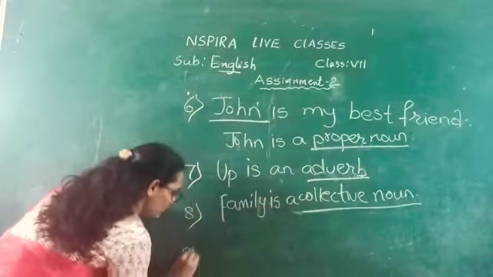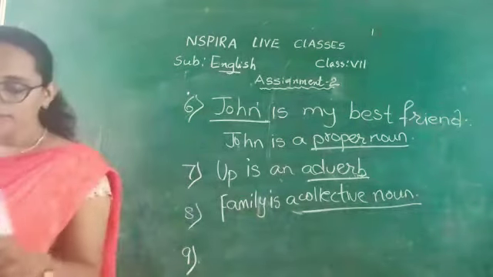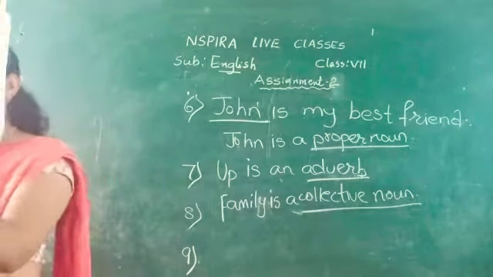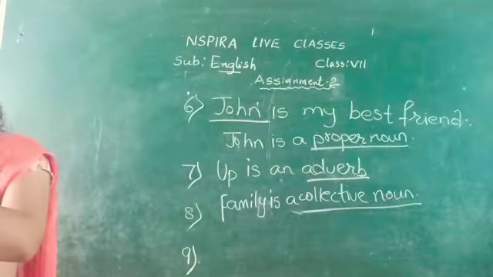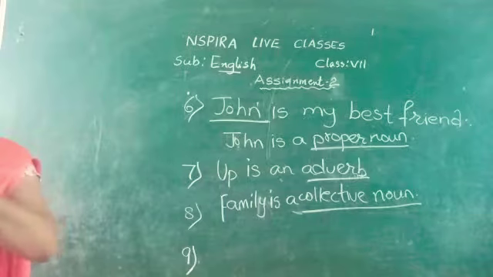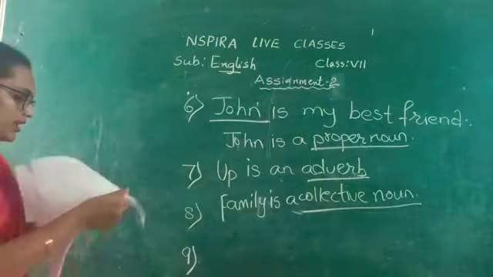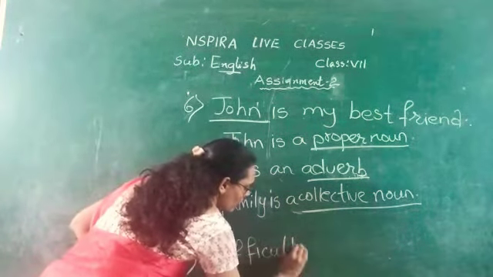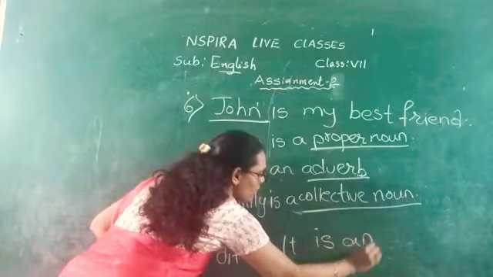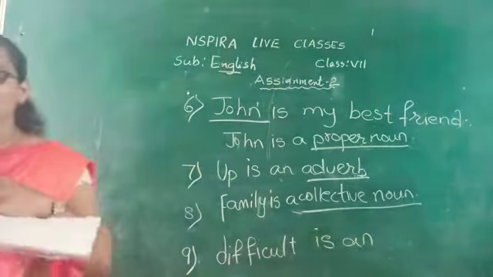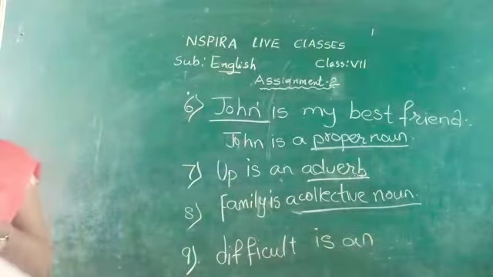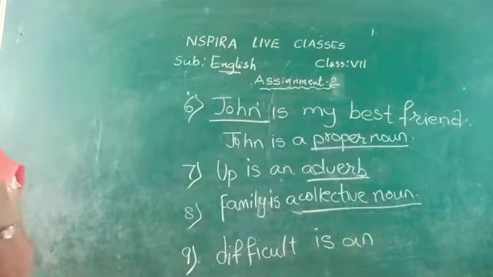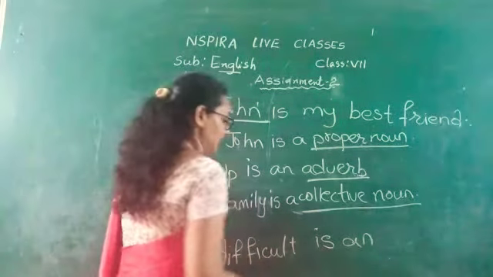See the next one. Ninth one. See the ninth sentence. That was a difficult question. Here difficult is what in the sentence? Is difficult an adjective, adverb or preposition? What is it? How is the question? It is difficult.